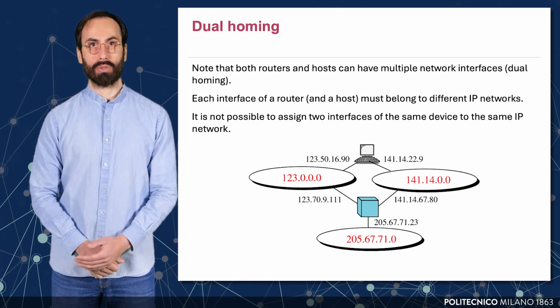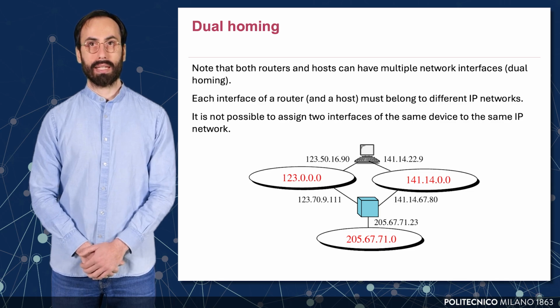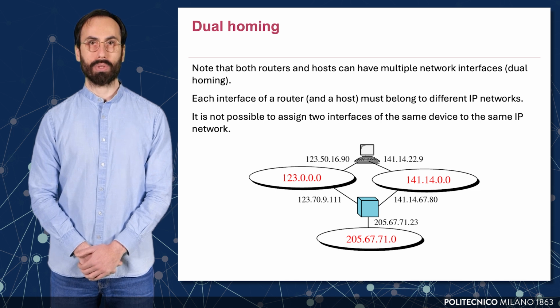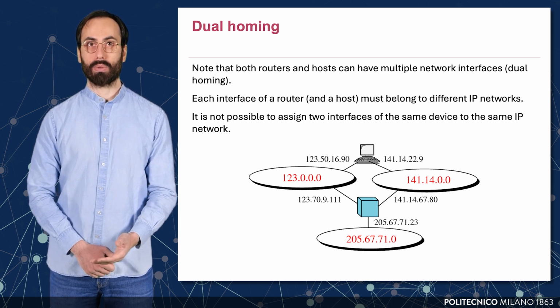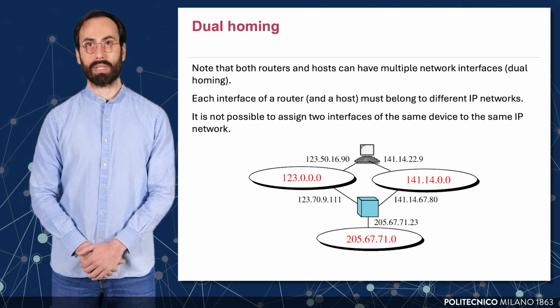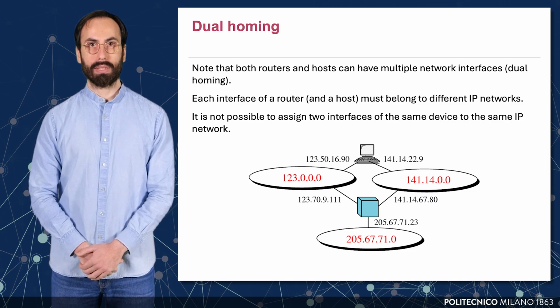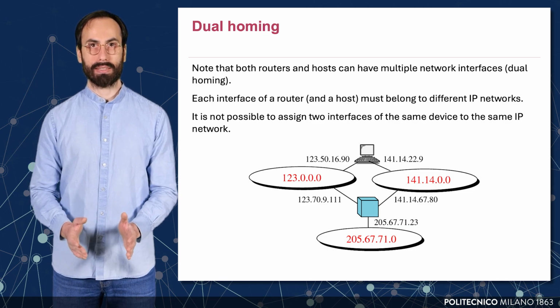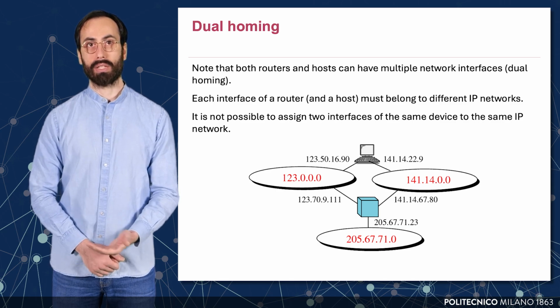Dual homing refers to the scenario in which a host or router is equipped with multiple network interfaces, each connected to a different IP network. Dual homing is common in both enterprise and multi-homed residential setups. For instance, a server may connect to both an internal network and an external ISP to ensure redundancy or support policy-based routing. However, it is crucial to note that each interface of a device must belong to a different IP network. IP addressing rules prohibit assigning 2 interfaces of the same device to the same subnet, as it leads to ambiguous routing behavior and potential loop conditions.